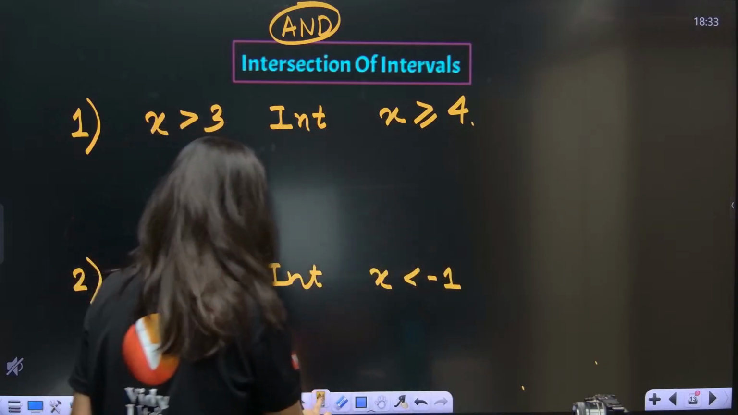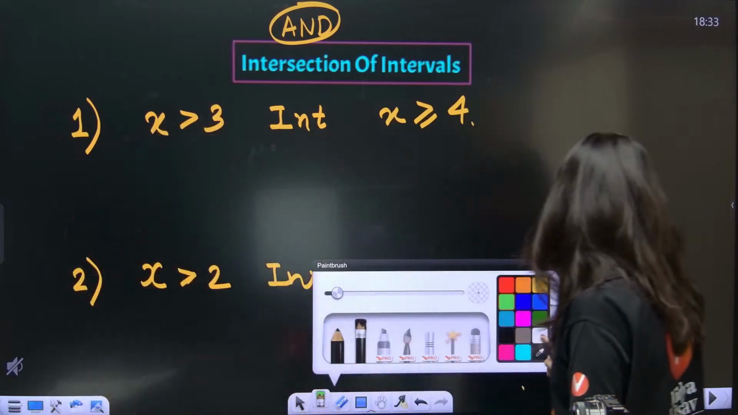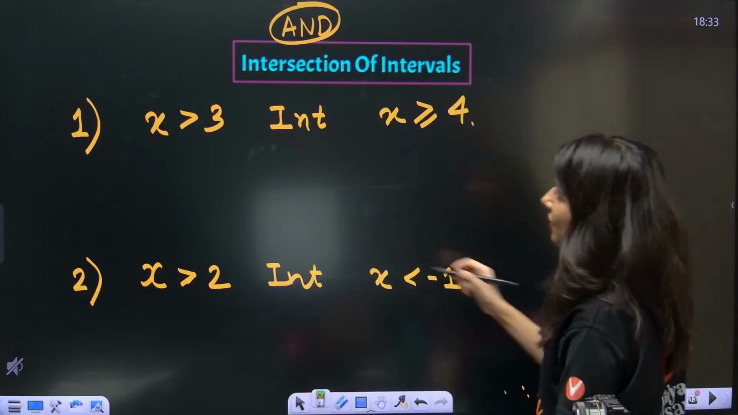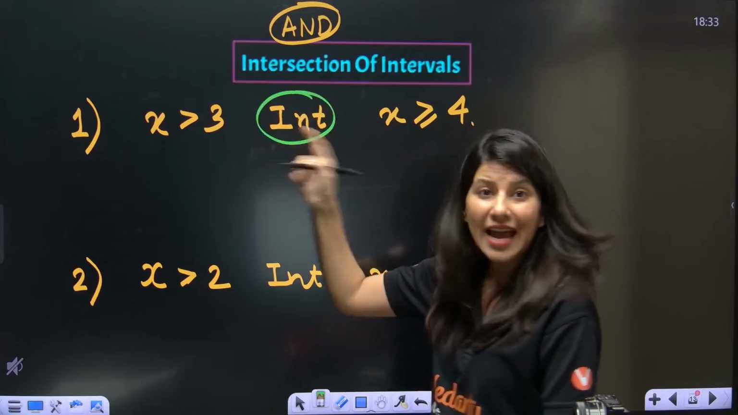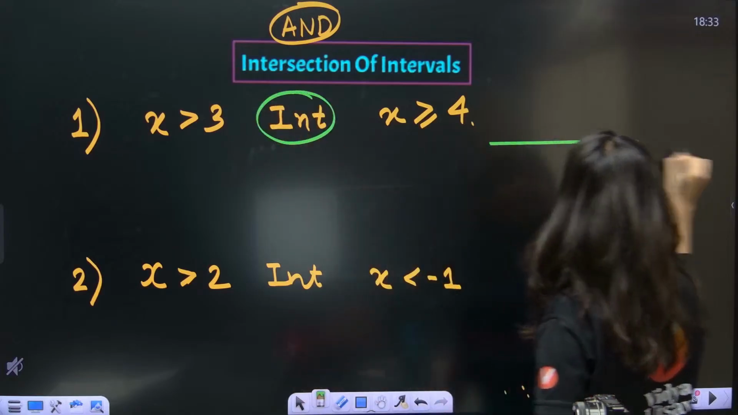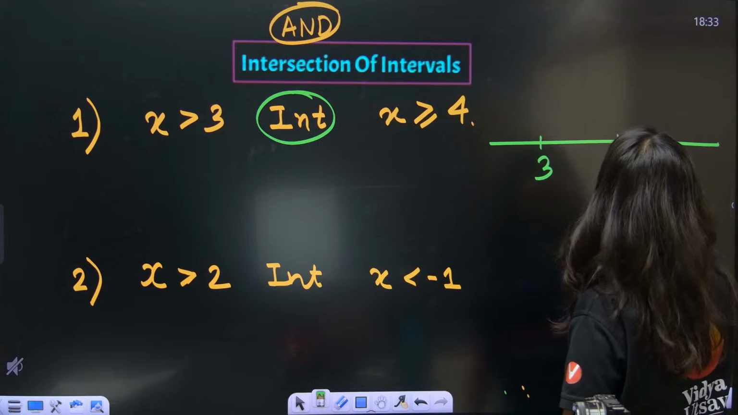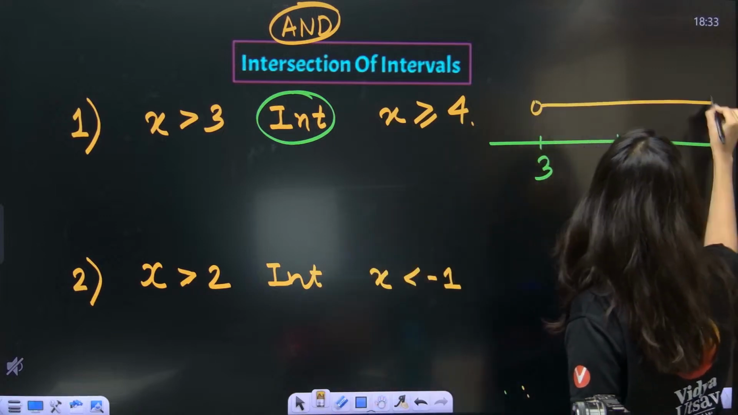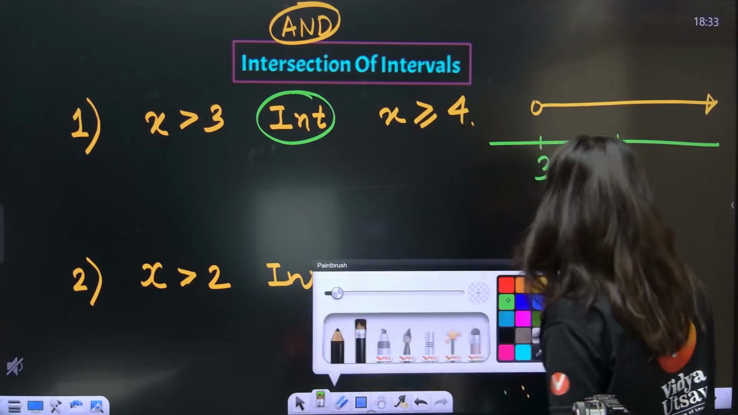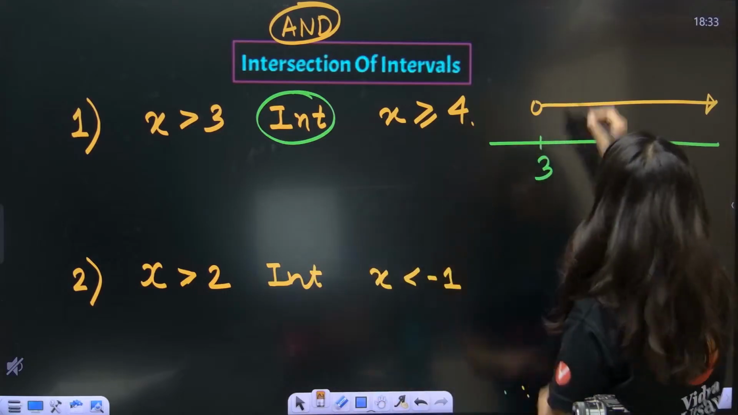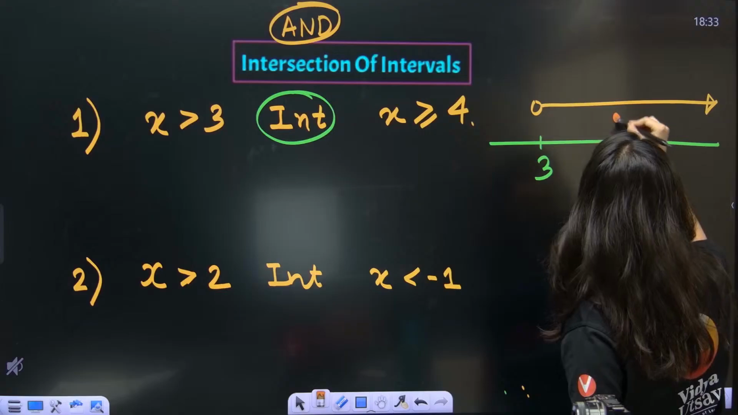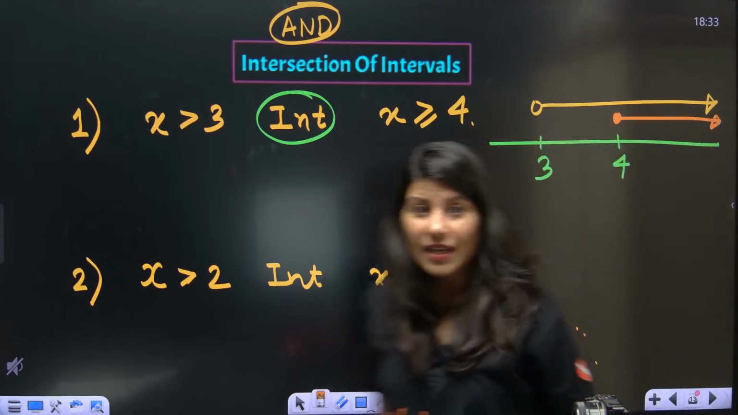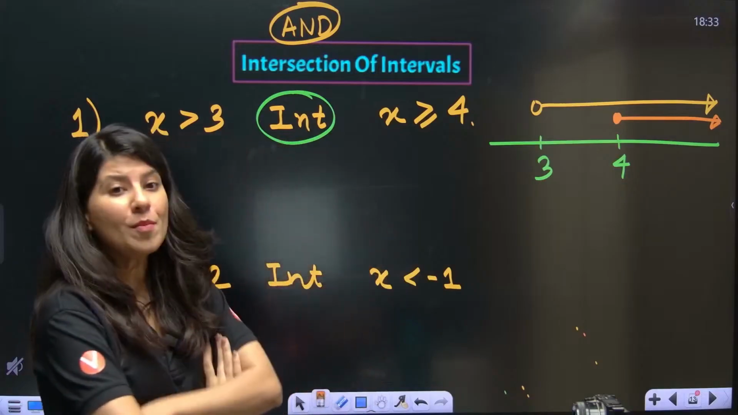Okay, so now let's understand how to go with this intersection thing. Intersection means what? And. So x greater than 3 and x greater than 3 will look like this, everybody, and x greater than or equal to 4. So it is solid circle at 4. Okay, so now you just need to think about the common area.